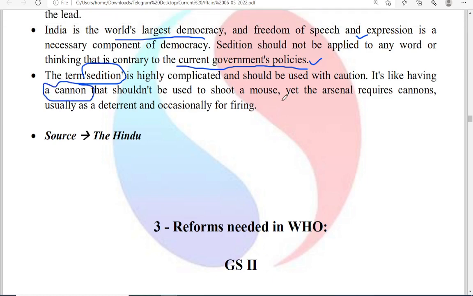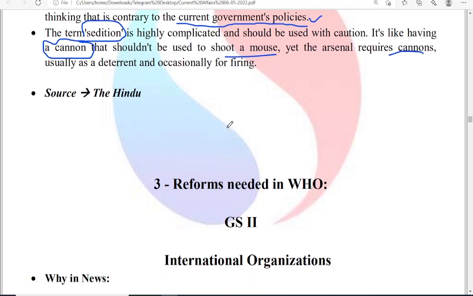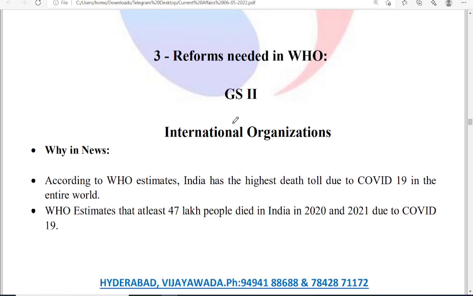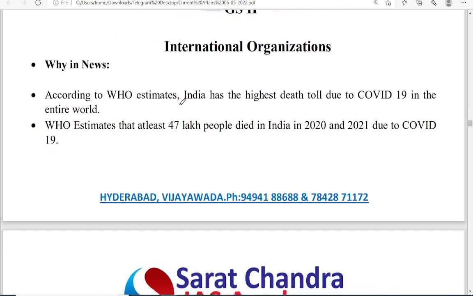That's saying that you cannot shoot a mouse with a cannon, but at the same time the availability means the requirement of cannons is also there in the country. Okay, next, the third news is about the reforms needed in the WHO, that is World Health Organization.